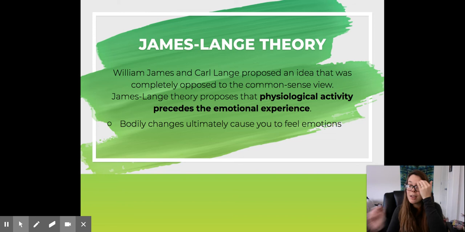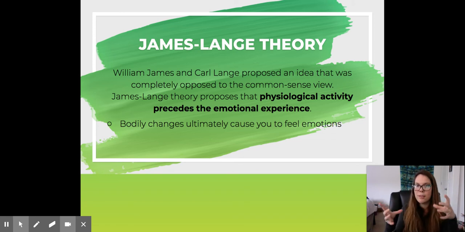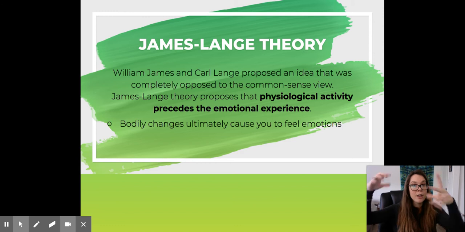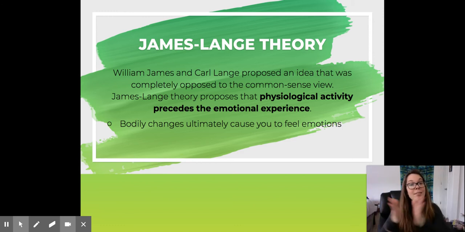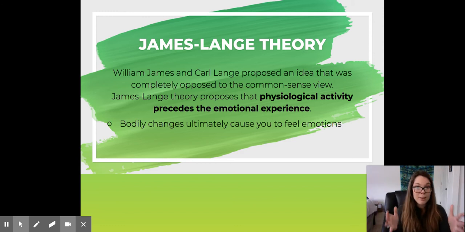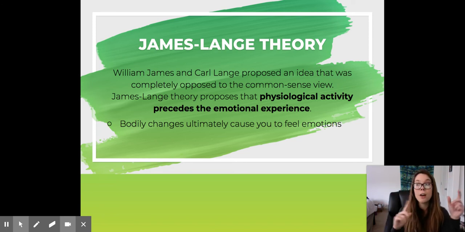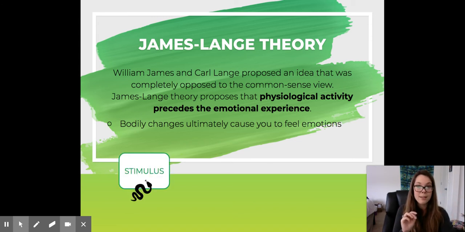So if Sally sees a bear, we believe that first we have to have the physiological response of blood pressure going up and her heat temperature going up, and then the emotions will happen. So it's almost like a math problem. If you want to write it like a math problem, physiological stimulus first equals emotion. And this will also have a portion of our slides that you can copy down where it kind of makes a little bit more sense at the end.